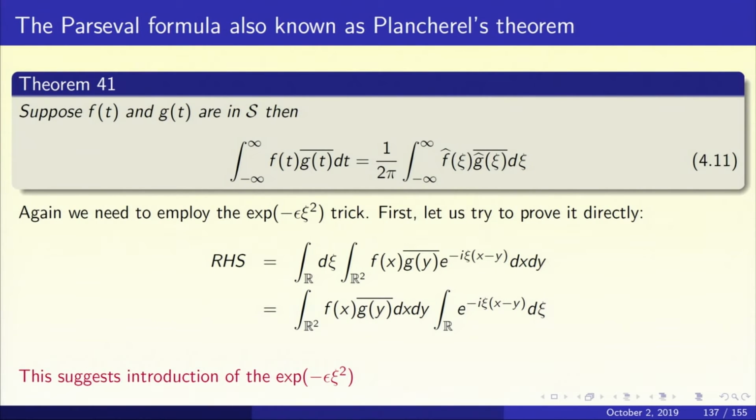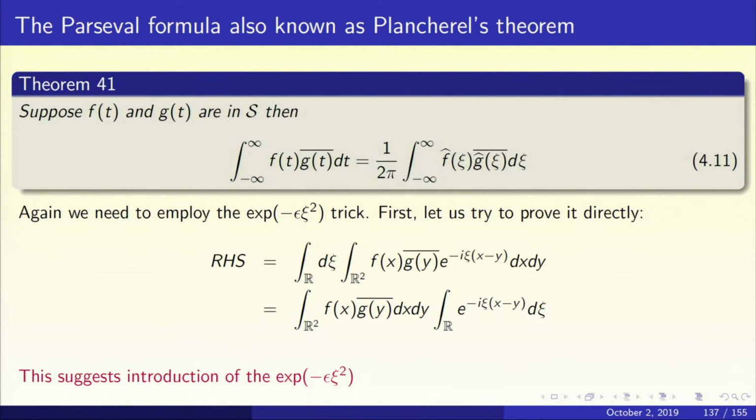So, that is why, all in all, you are going to get RHS equal to three integrals: an integral with respect to chi, an integral with respect to x, and an integral with respect to y. So, it is a triple integral. The outermost integral I am going to call with respect to d chi, and then the integral over R squared of f(x) g(y) bar e to the power minus i chi (x minus y) dx dy.